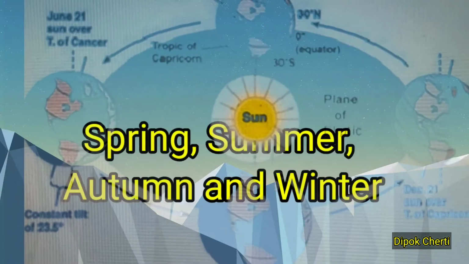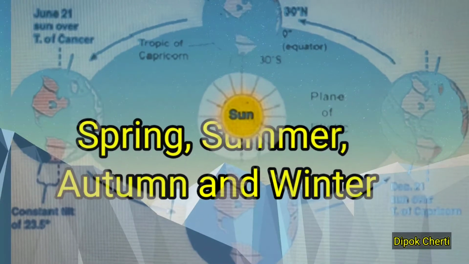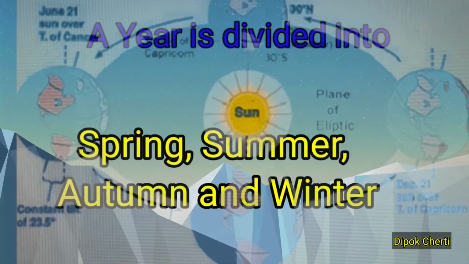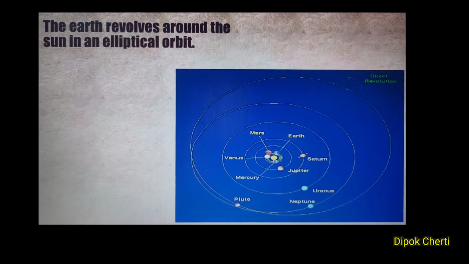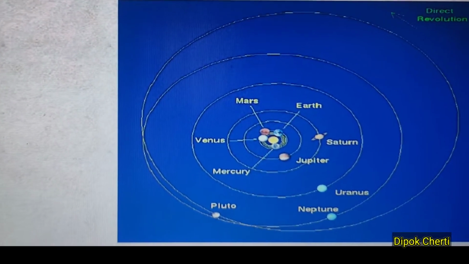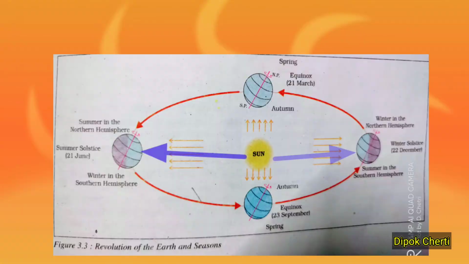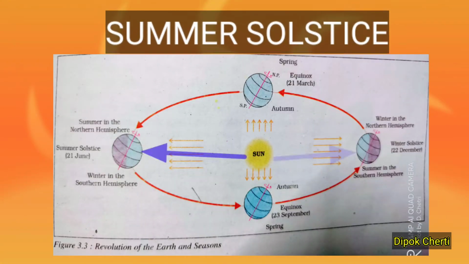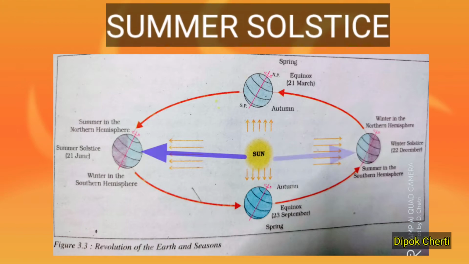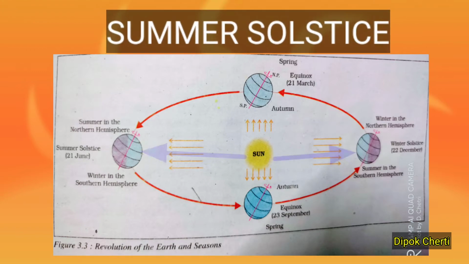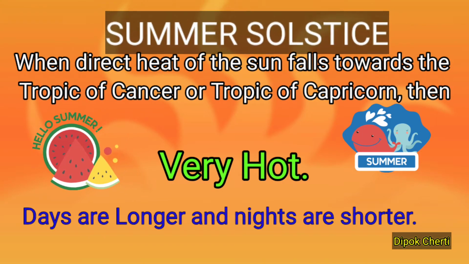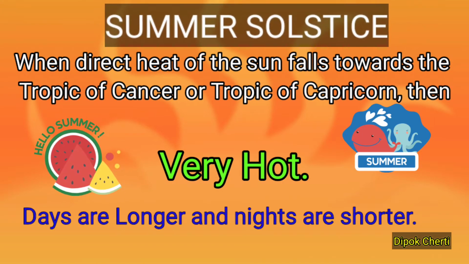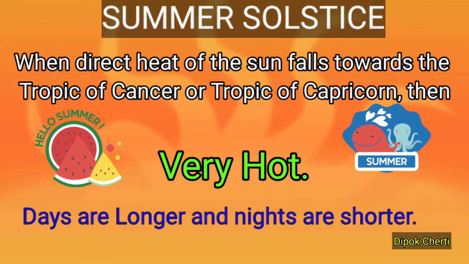A year is usually divided into summer, winter, spring and autumn seasons. Seasons change due to the change in the position of the Earth around the sun. The Earth goes around the sun in an elliptical orbit. When the Tropic of Cancer or Tropic of Capricorn faces directly toward the sun, then the northern hemisphere or southern hemisphere has the summer season, being very hot. Days become longer and nights shorter, etc. This position of the Earth is called the summer solstice.